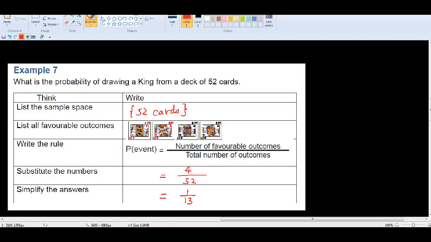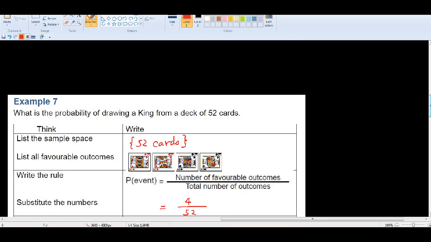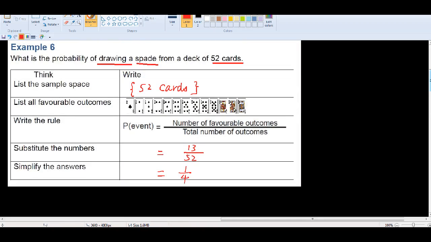So here is what we do. What we have done is simple calculations for probability. For all these probabilities you need to do 5 steps. Sometimes we do 4 steps, but normally you need 5 steps. The first step is always to list the sample space, to see how many possible outcomes.